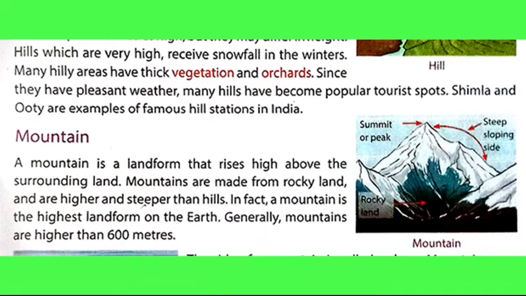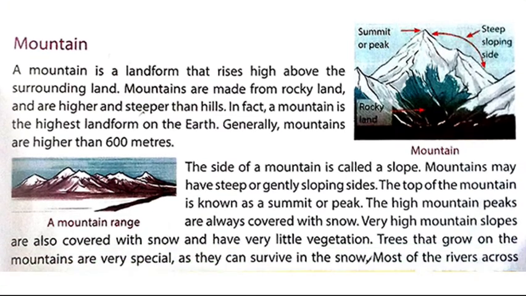See our next topic, mountain. A mountain is a landform that rises high above the surrounding land. Mountains are made from rocky land and are higher and steeper than hills. In fact, a mountain is the highest landform on the earth. Generally, mountains are higher than 600 meters.